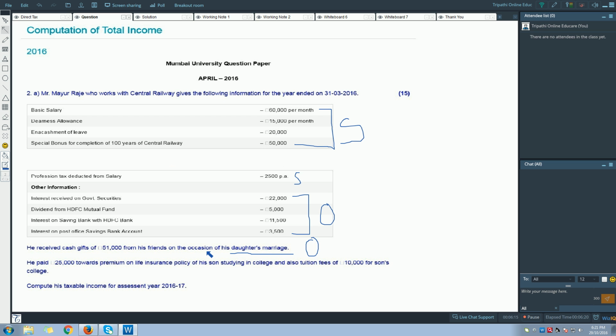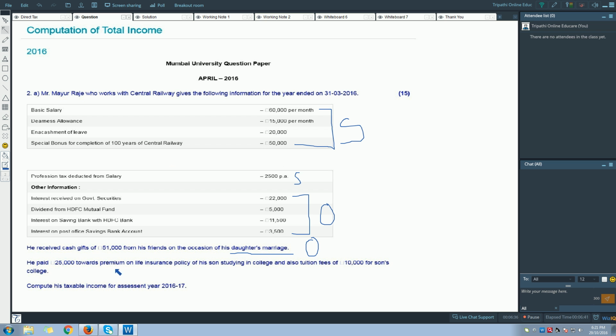Because the section says that if you receive a gift on your own occasion from your friends, then it is exempted. It is not included as a taxable gift. But this time you are getting the gift on the occasion of your daughter's marriage.